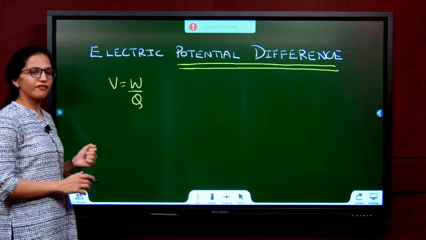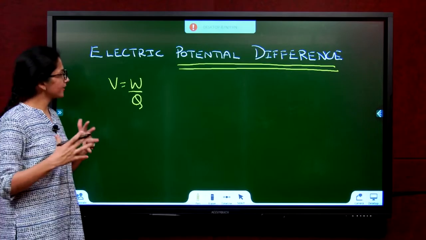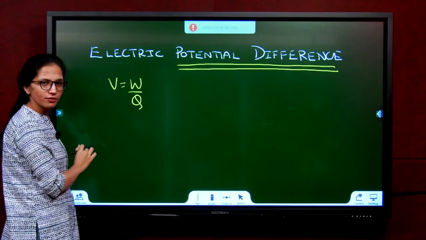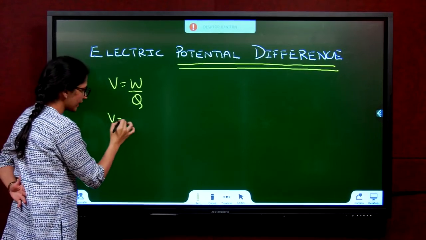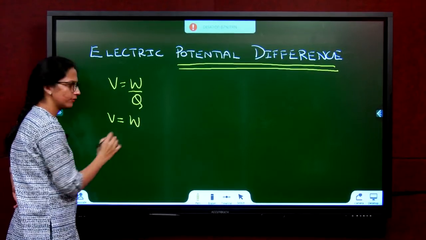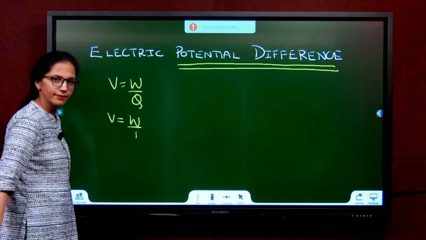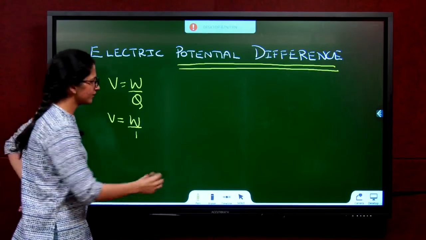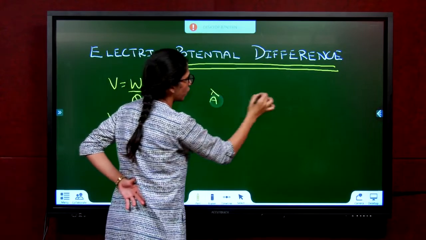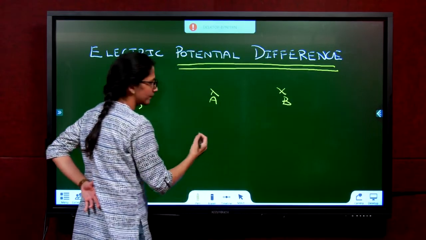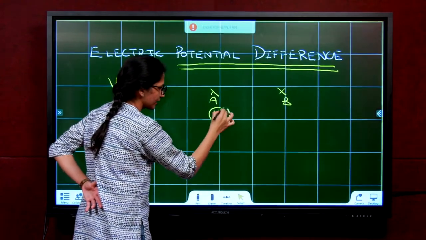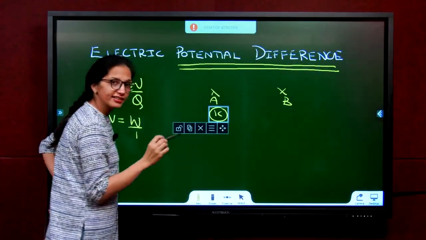So now we have understood what it is, let us define it. See carefully, we got the formula V equals W by Q. V is equal to W when Q is 1. Do you agree? If I make Q 1, V is equal to W. So now how to define this? If you have 2 points in an electric circuit, A and B, and you have 1 coulomb of charge, the work I do